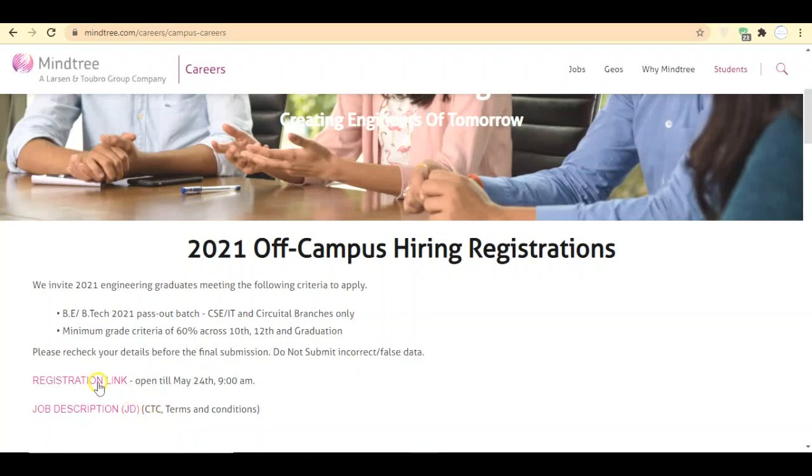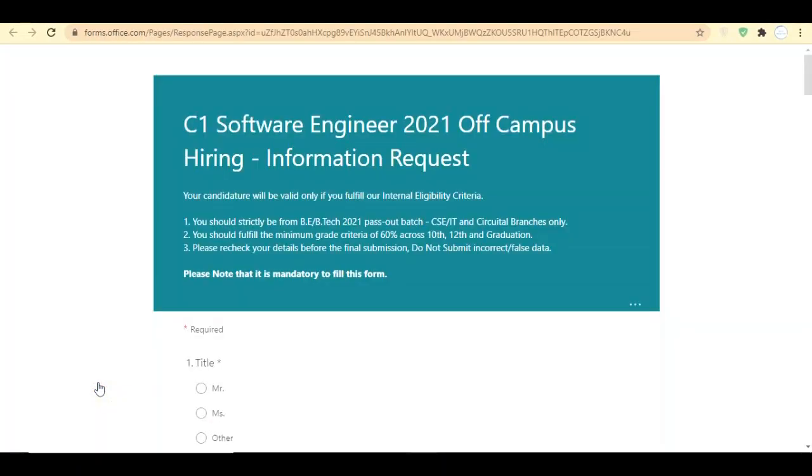Here they have provided the registration link. In this drive they are offering the C1 software engineer role. C1 is nothing but the grade, and here they have given three must-follow instructions: you must be strictly from the BE or BTech 2021 passed out batch only. I am repeating, 2021 pass out batch only, and you must be from CSE or IT and circuitry branches only. Circuitry branches include electronics and electrical. You must have a minimum grade of 60% across 10th, 12th and graduation.